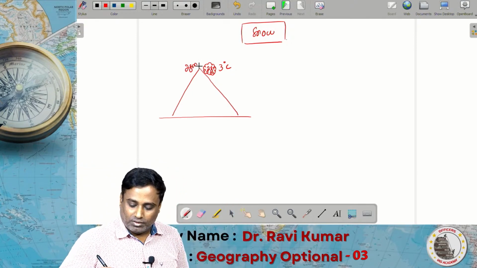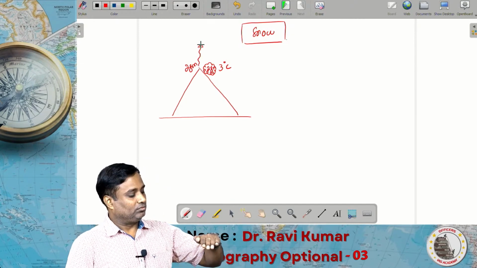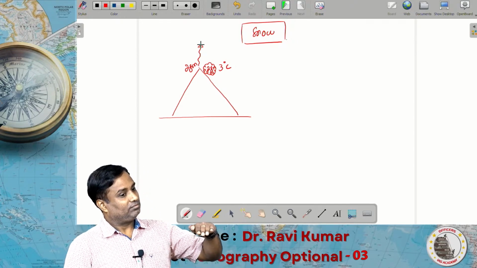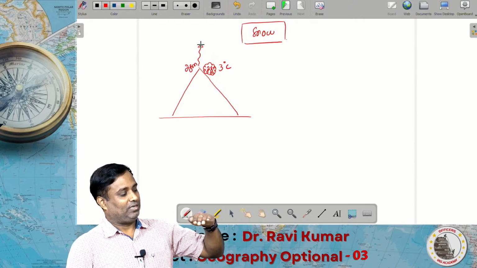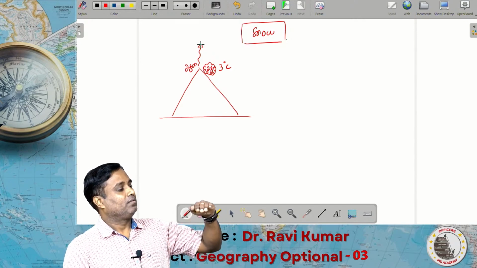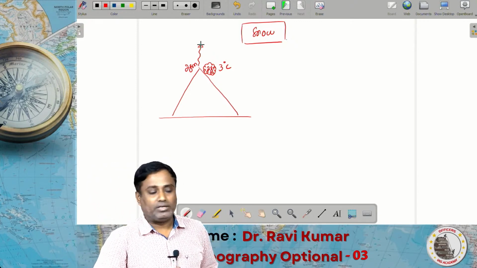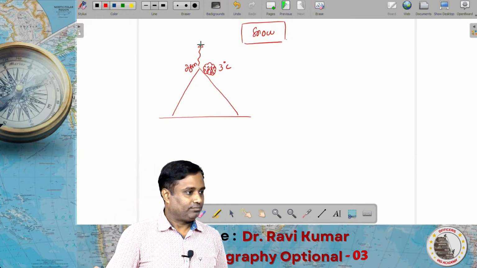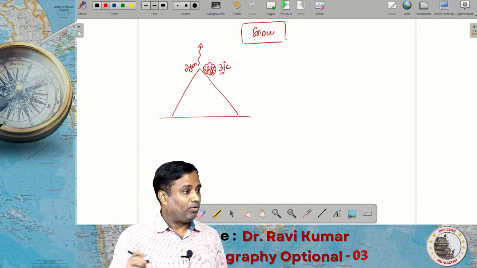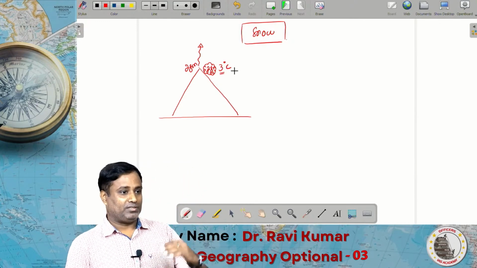Now this air mass rises very slowly, like a very slow rising of an air mass. When the air mass rises very slowly and reaches sub 0 degrees Celsius, how long does it have to travel? Less than half a kilometer, because it is only 3 degrees Celsius.